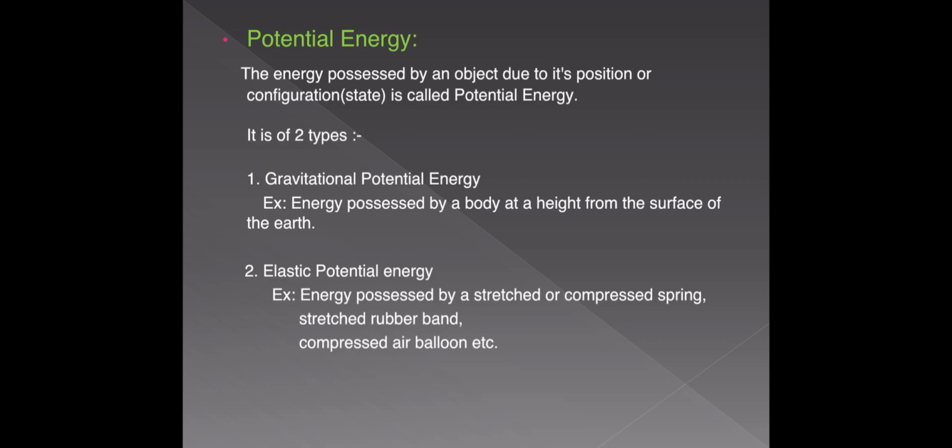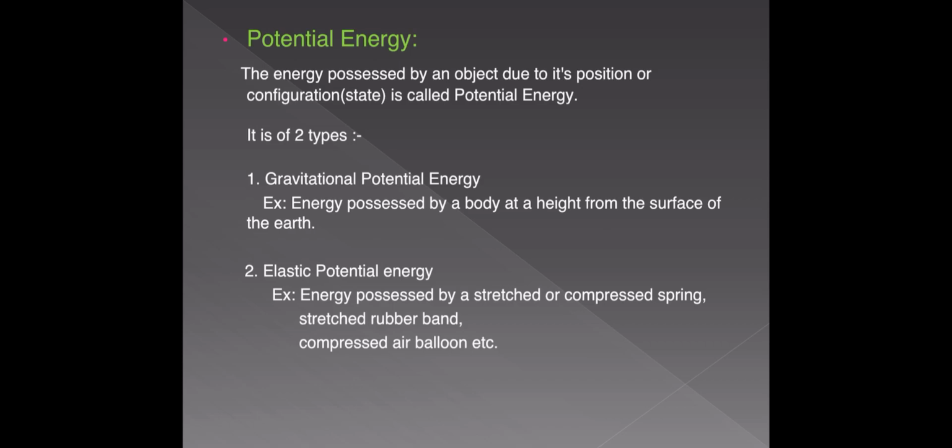And the second type is elastic potential energy. For example, as I have already discussed, when a spring is stretched, it possesses some potential energy due to elastic forces developed in the spring, and when it is compressed also it possesses elastic potential energy.